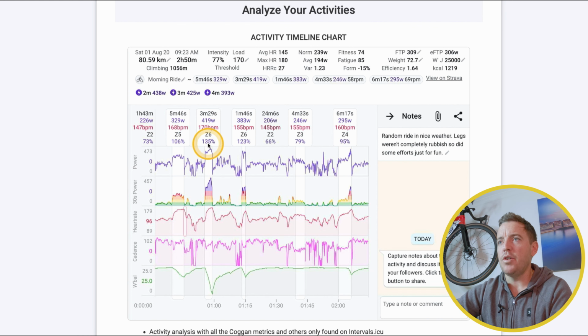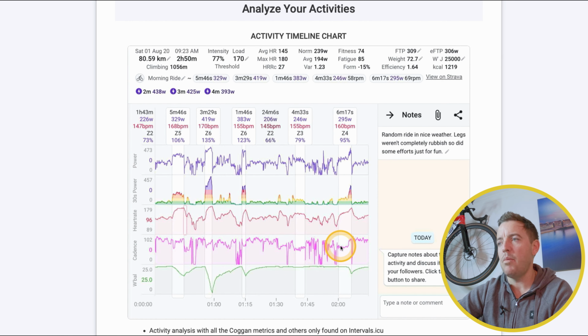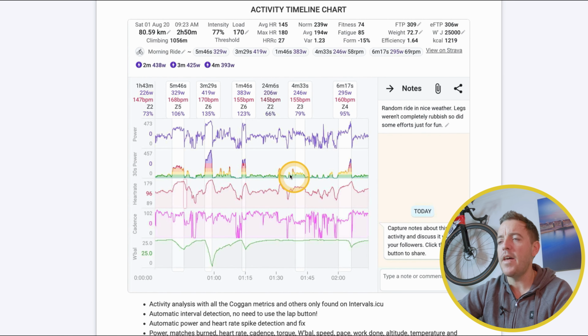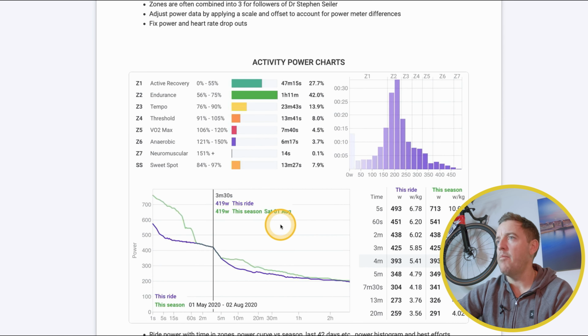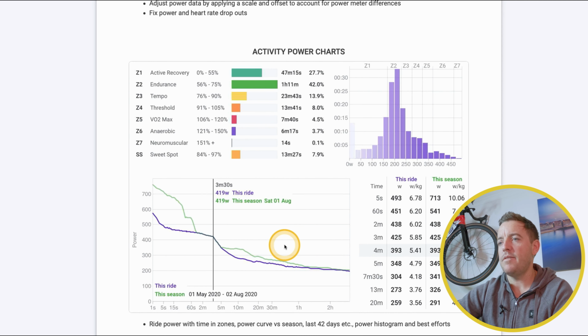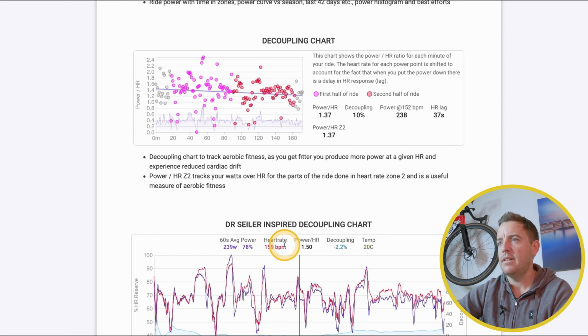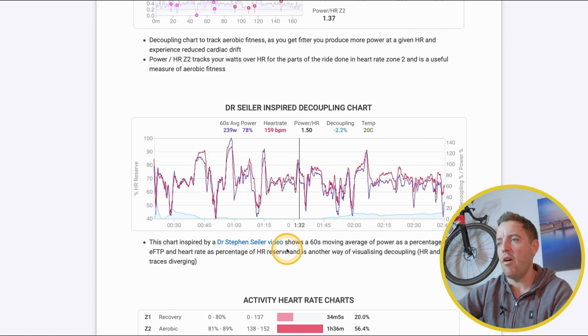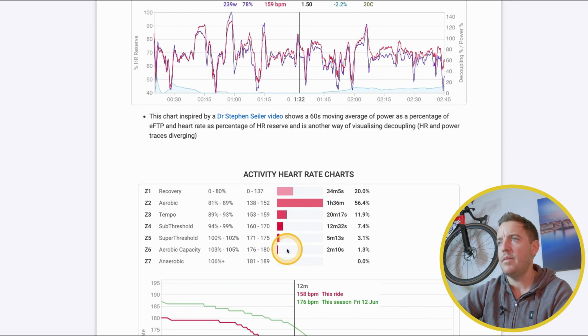And then you've got your activity time chart, which is probably the main one that I wanted to show you, which I'll get into mine in a second. I find that real handy. Again, more data, activity power charts. It just sort of shows you more stuff. A decoupling chart. It's just stuff here I haven't even used, it's just that in depth.